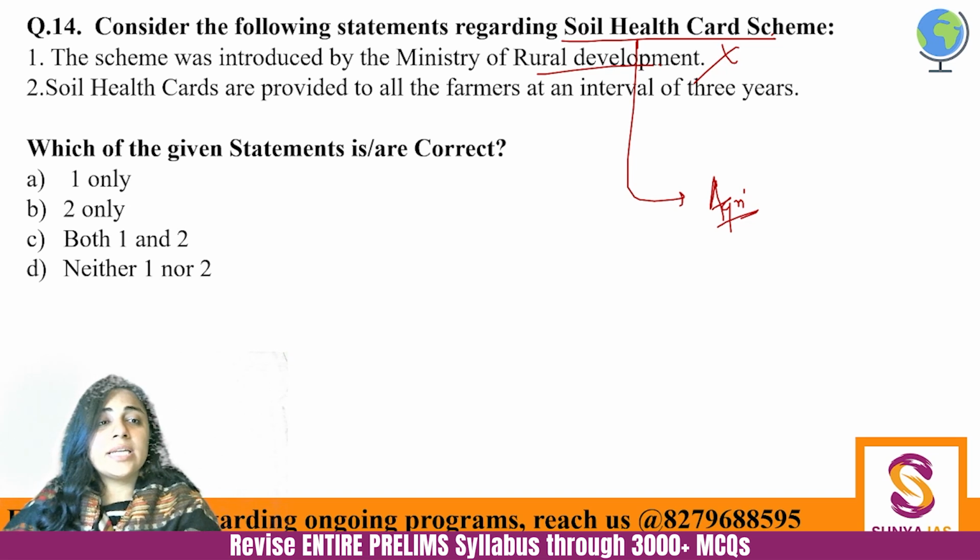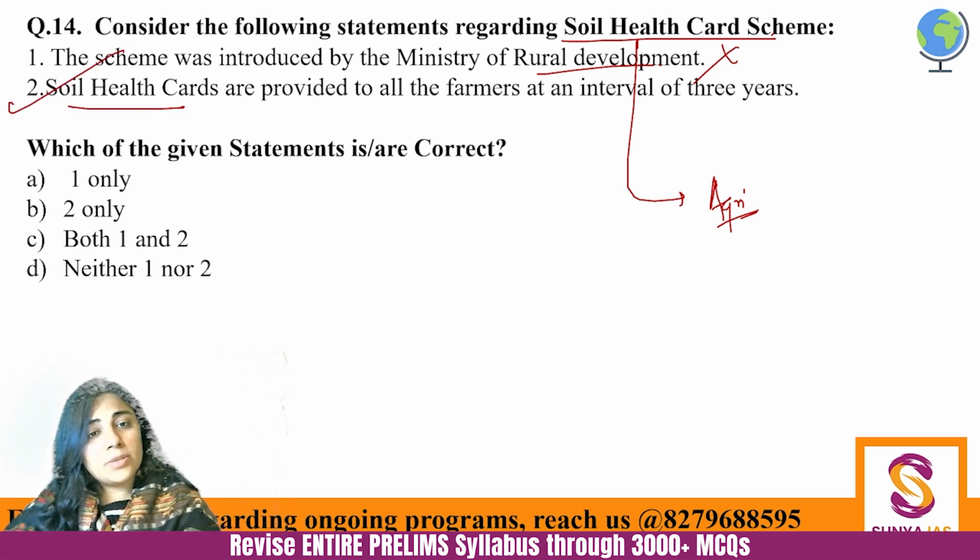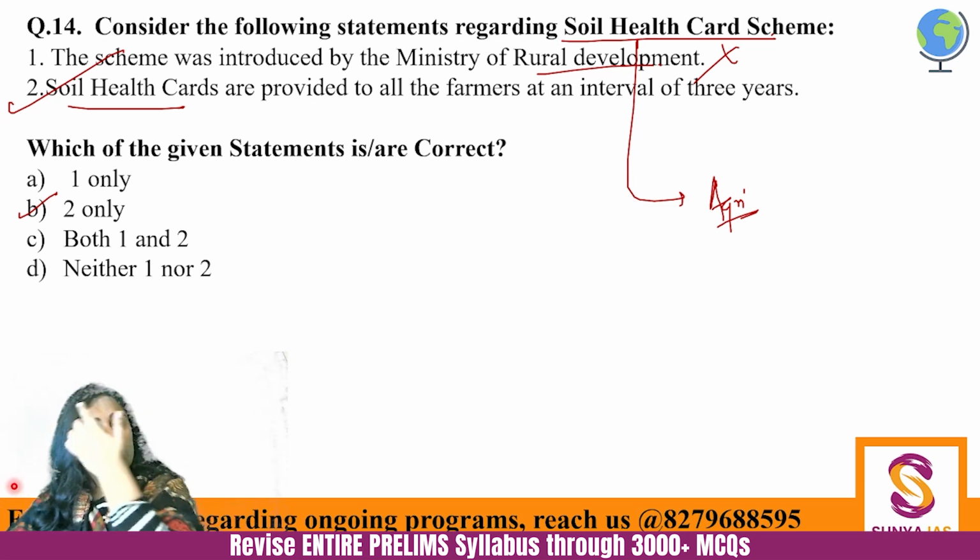So the first is incorrect. The second is absolutely correct, that every 3 years, whichever farmer is owning or tilling land will be issued a soil health card telling what the condition of your soil is and what crops you should be growing. If it is black soil and you are growing paddy, then it's not a very suitable thing, right? It's a soil draining activity. So you should be going for cotton, you should be going for millets, etc.